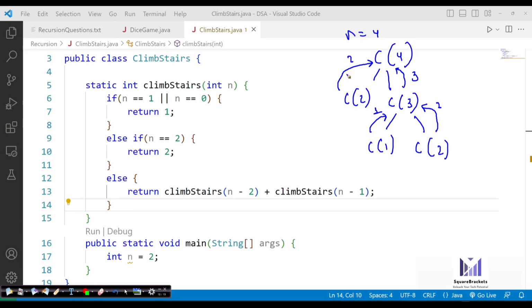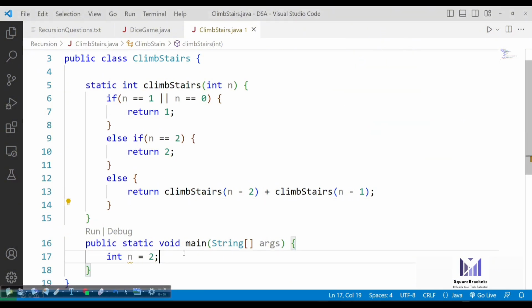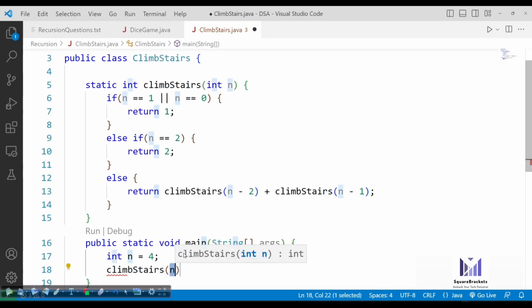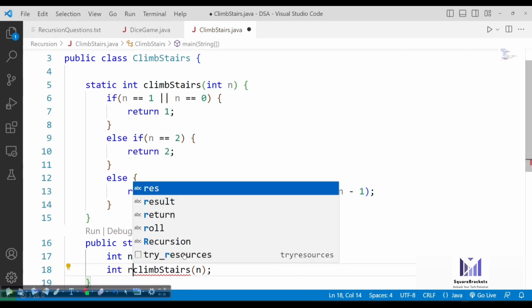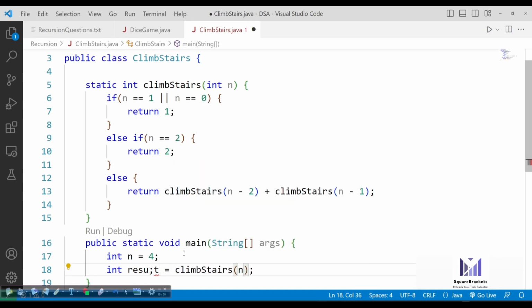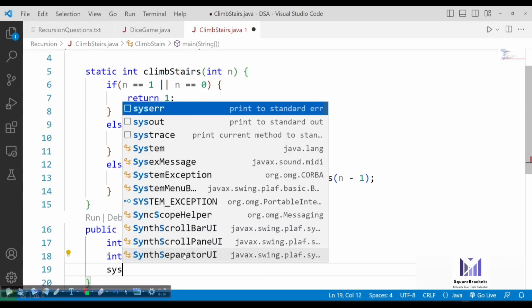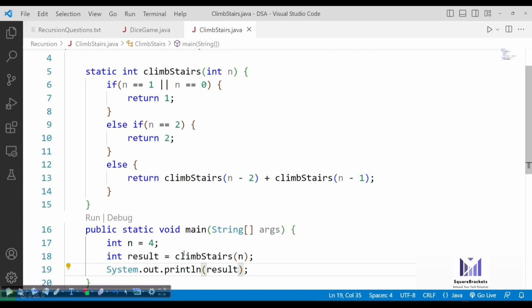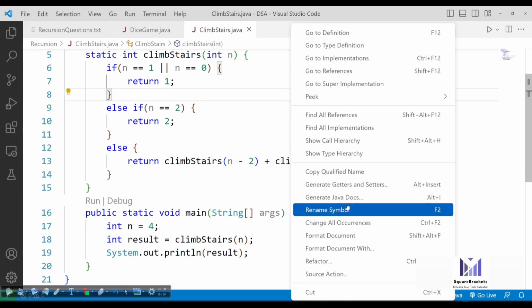I hope you are able to understand how this particular tree is becoming here, how we are creating this tree out of this particular program. So either it is going to call this or it is going to call this. Accordingly, it will return the values. You can try to execute this: I'm saying n is equals to 4 and I'm calling this climb stair with n, and let's take int result is equals to something and simply print the result variable, and let's check the result.